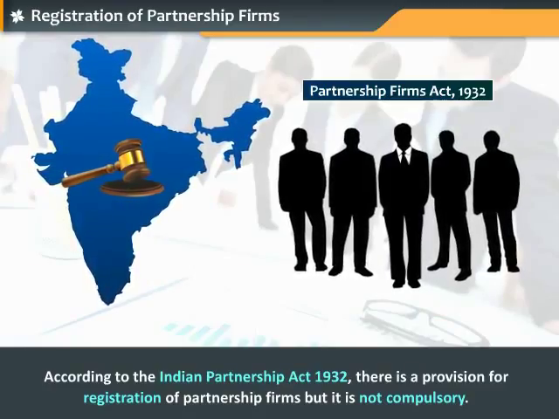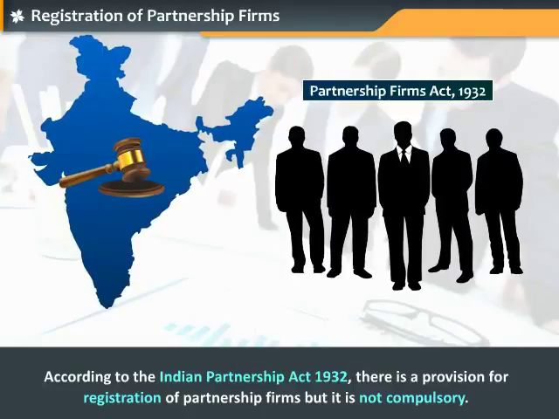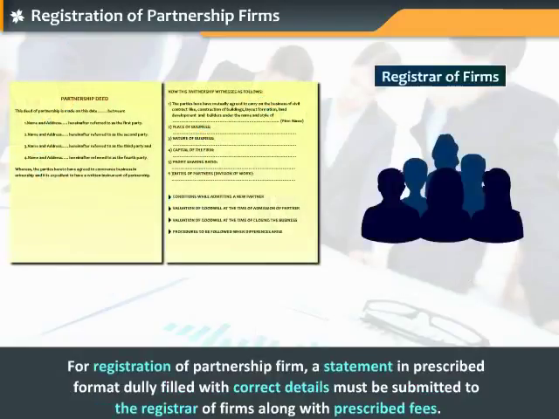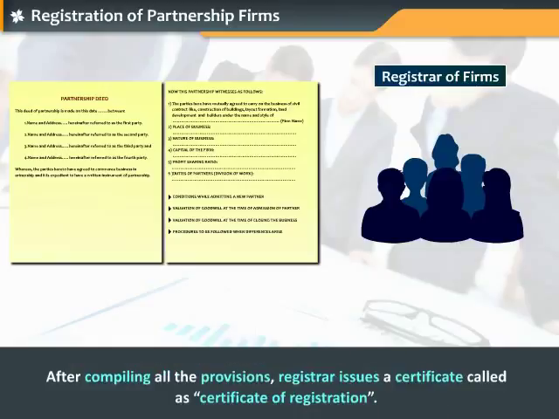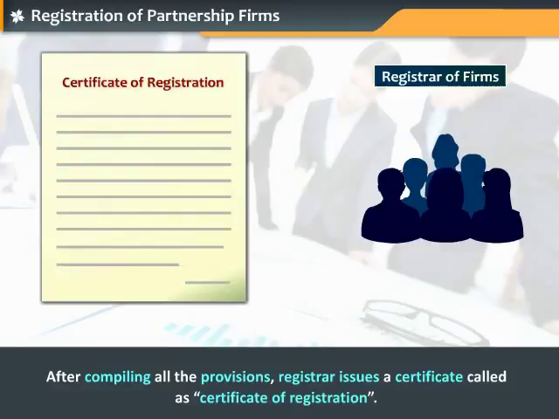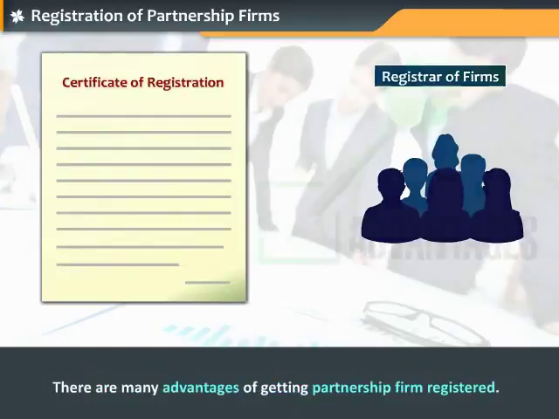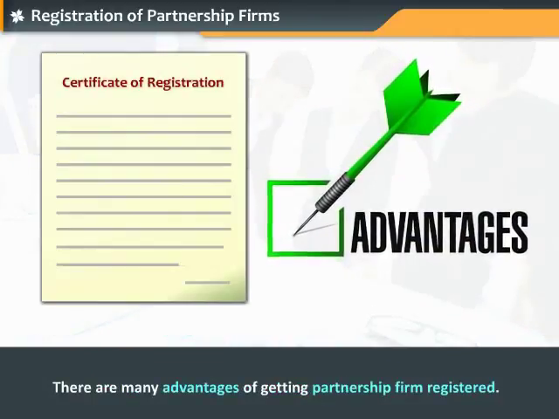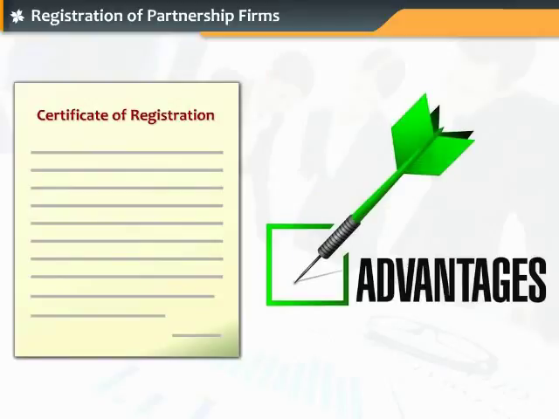According to the Indian Partnership Act of 1932, there is a provision for registration of partnership firms, but it is not compulsory. For registration of a partnership firm, a statement in prescribed format duly filled with correct details must be submitted to the registrar of firms, along with the prescribed fees. After compiling all the provisions, the registrar issues a certificate called as Certificate of Registration. There are many advantages of getting a partnership firm registered. Let us have a quick look at them.